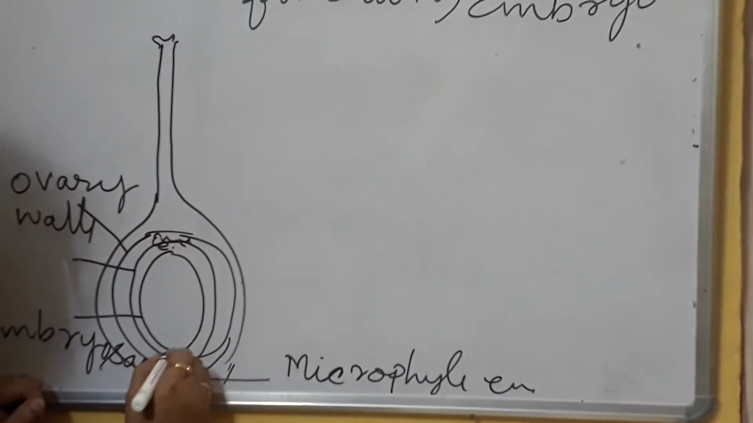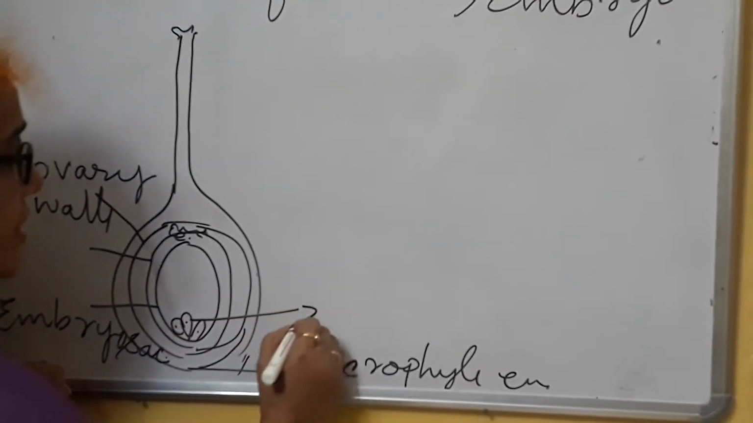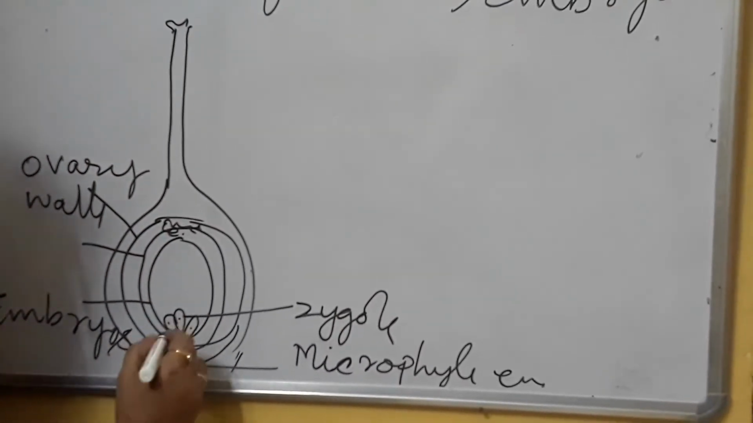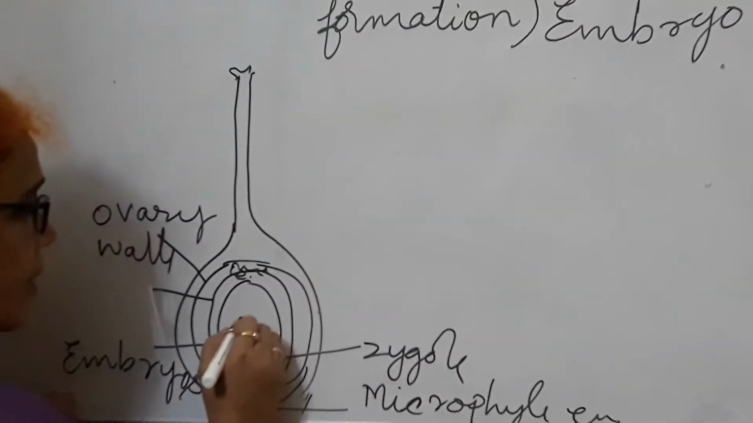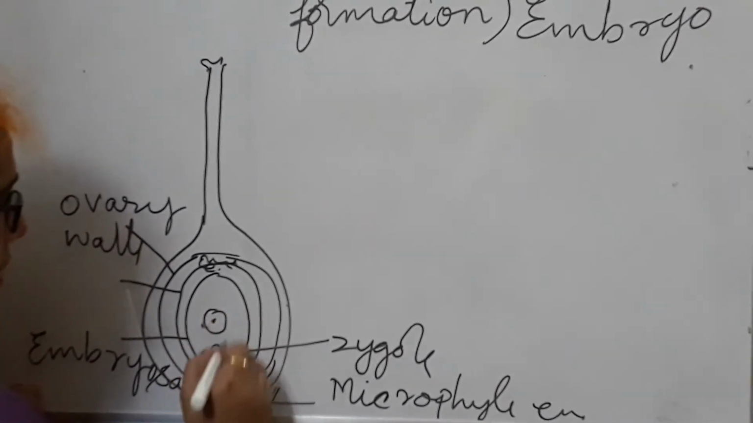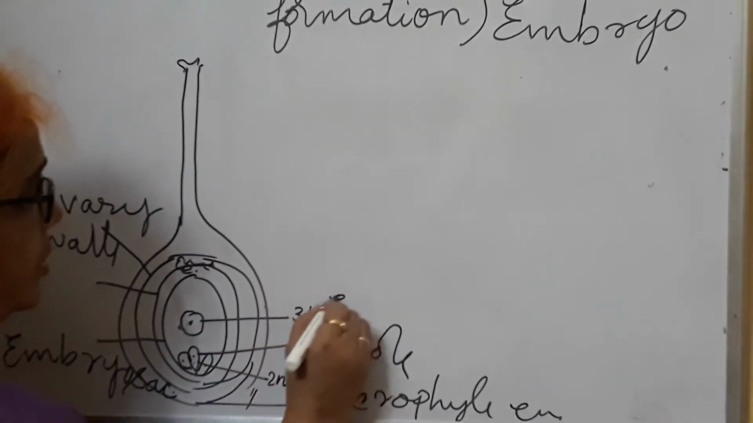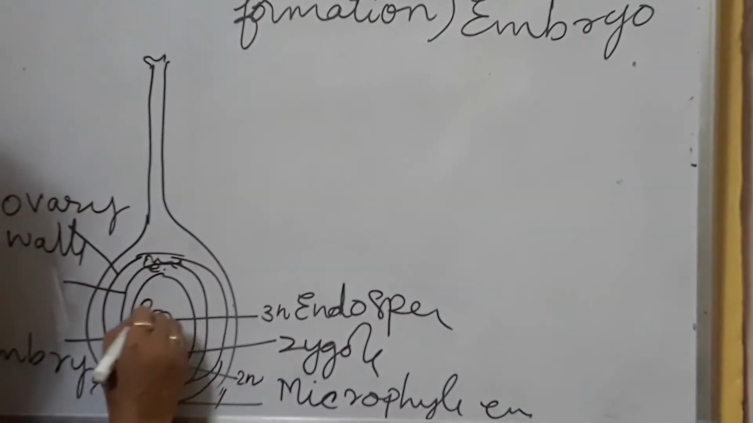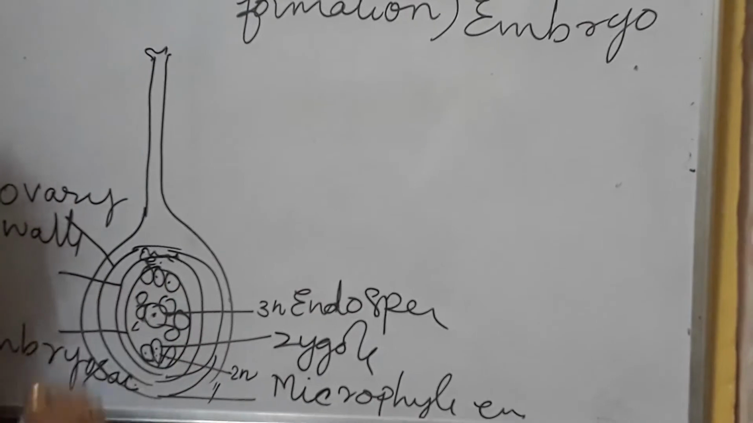Here the egg apparatus will be there, and here the zygote is formed. After the zygote, the embryo is formed. This is the development of the embryo. How does this zygote and embryo formation take place? Here the polar nuclei form 3N, this is 2N, and this is 3N endosperm. This development of endosperm we have studied. The endosperm has a 3N nucleus like that. Here are the antipodal cells.